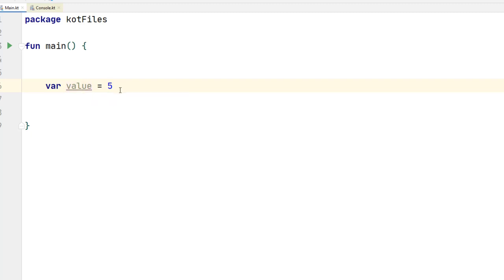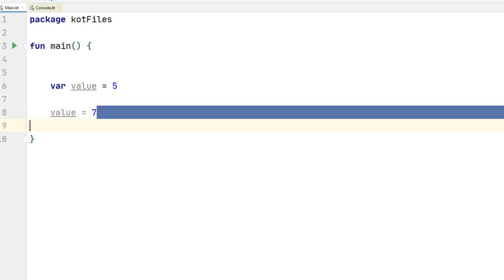But of course if we need a Long, we can use 5L, with a capital L, not a small l, and it is now of type Long. We can even use 5.6, and that of course is of type Double, and if we use the F here, it's of type Float. So Kotlin can infer the type of the variable from its values, and that I think can help you a lot. Not to mention that if I just use a 5 here, I can now say value equals 7. I can change the variable's value, and that's kind of good.